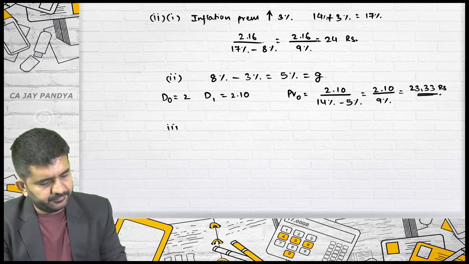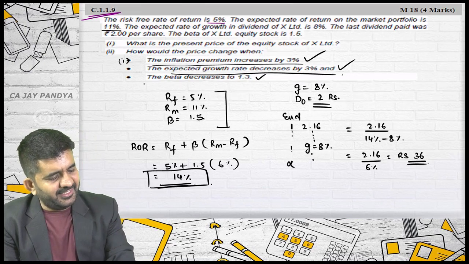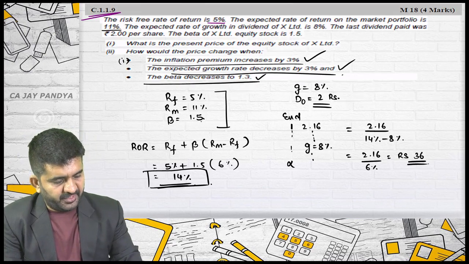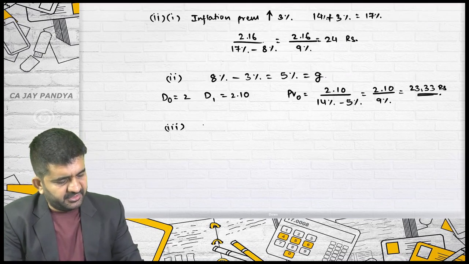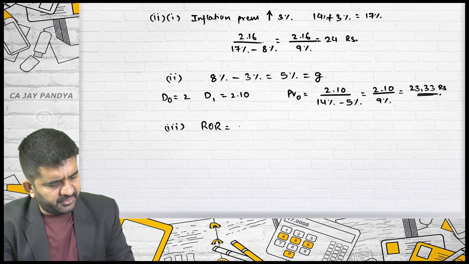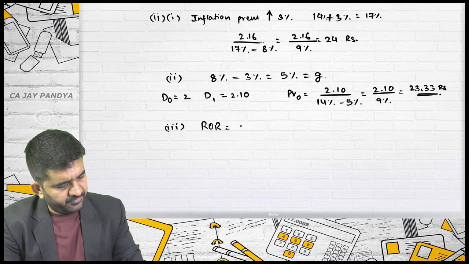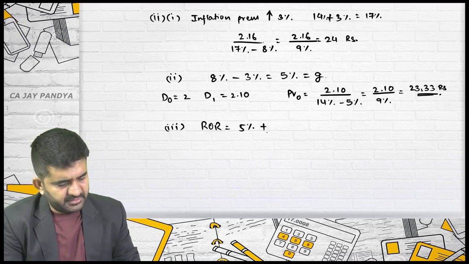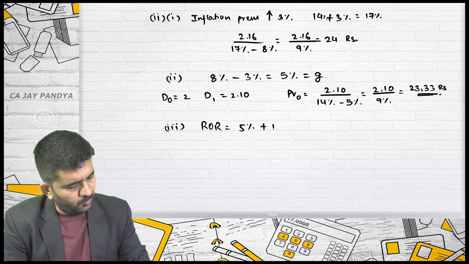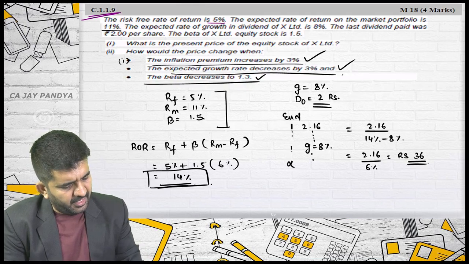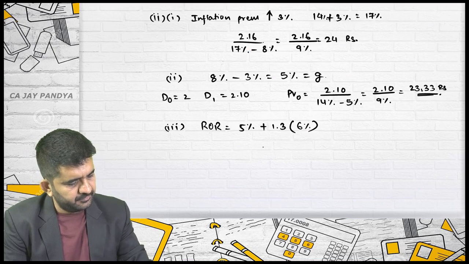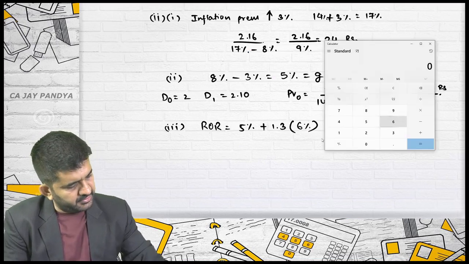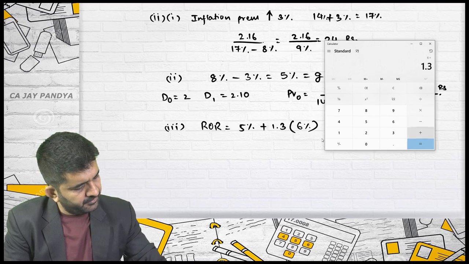And third one. The beta decreases to 1.3. So we'll have to find out the required rate of return once again. If beta is 1.3, then required rate of return will be RF 5% plus beta 1.3. RM minus RF will remain 6%. It is 6 into 1.3 plus 5.